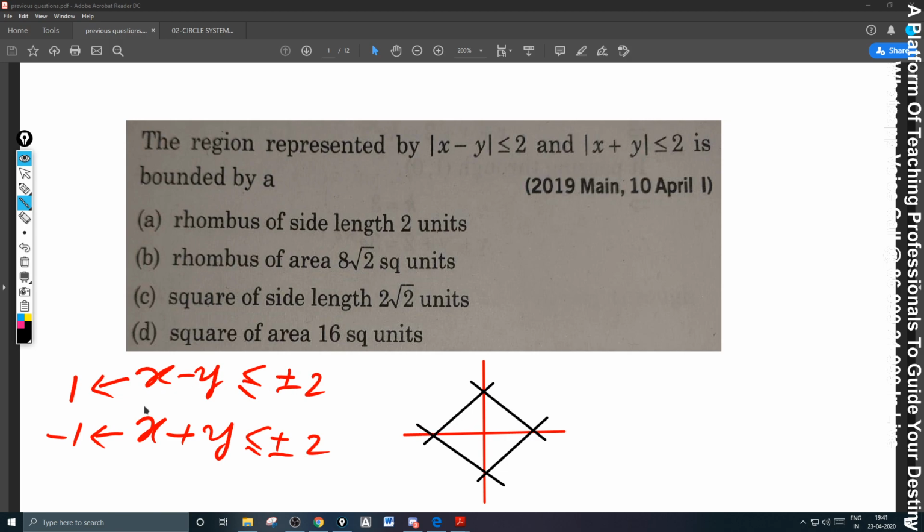Obviously, as I discussed in the beginning itself, the product of the slopes is minus 1. Definitely the angle between them is 90 degrees, and hence you can confirmably say that it forms a square. There's no doubt in it. What are the points here? This is (2, 0), this is (0, 2). The distance between them is root 8, that is 2 root 2, since 2 square plus 2 square is 8. So a square of side length 2 root 2 units is the answer.